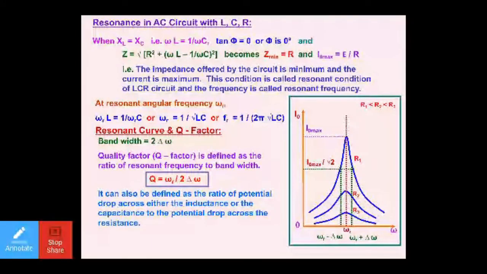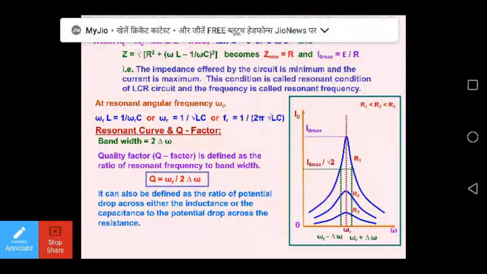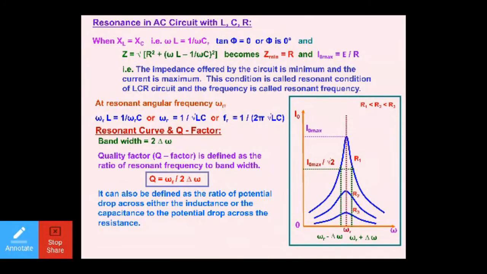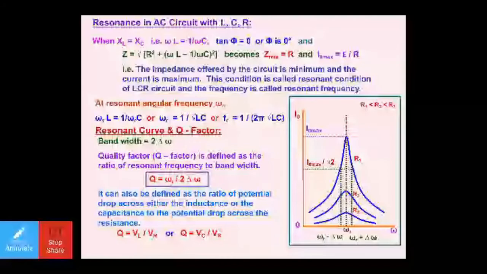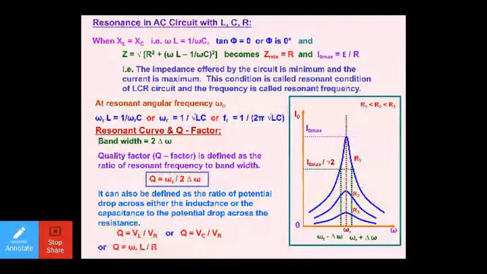Furthermore, it can also be defined as the ratio of the potential drop across either the inductance or the capacitance to the potential drop across the resistance. So dear students, Q is equal to VL upon VR. Quality factor is the ratio of potential drop across inductor to the potential drop across resistor. Q can also be written as VC upon VR, or Q is equal to omega R L upon R, or Q is equal to 1 upon omega R C R.